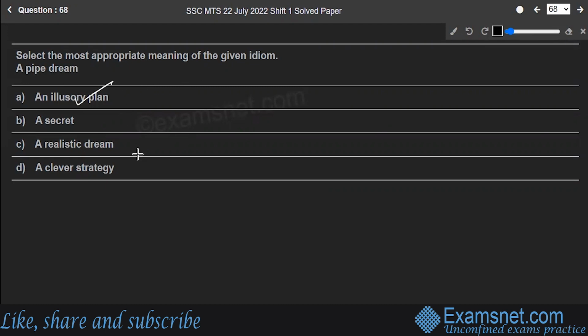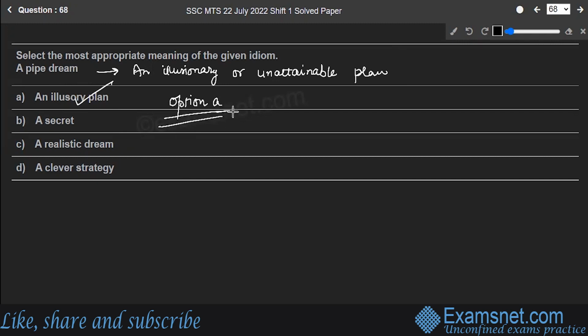A pipe dream means an illusionary or unattainable plan. For example, you're meeting with the famous singer of the country, sounds like a pipe dream. So the correct option is A.